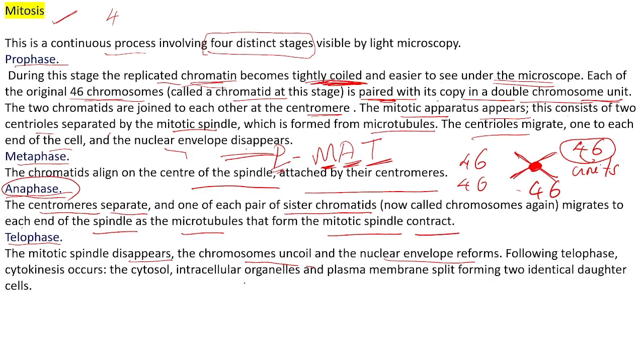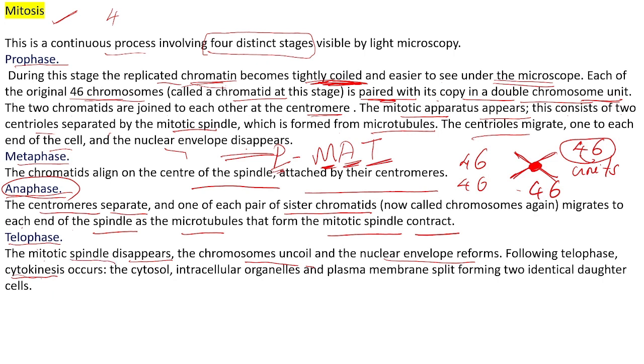And cytokinesis, the next phase, is cytokinesis. In some books it is included in the telophase only. In some books, cytokinesis is treated as another process. In both cases you can write it, no problem. For telophase, you can add cytokinesis in the telophase. Otherwise you can give another heading as cytokinesis. That is also acceptable, no problem. Okay, what is happening in the telophase?